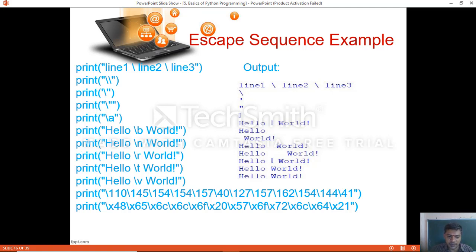Then we'll see octal representation, the octal values which we represent in 3-digit format, backward slash followed by 3 digits. Each one represents one character, and finally you will get as an output hello world. In the same way hexa values, how we can make use of these characters' hexa values to represent the hello world message. So this is how escape sequences can be made use of in Python programming.